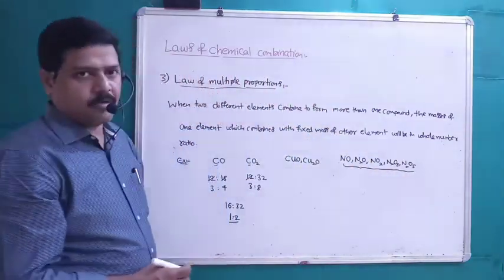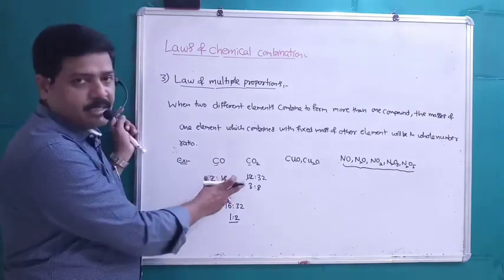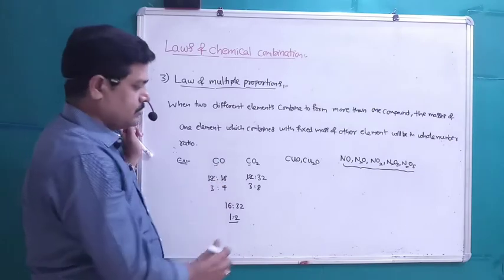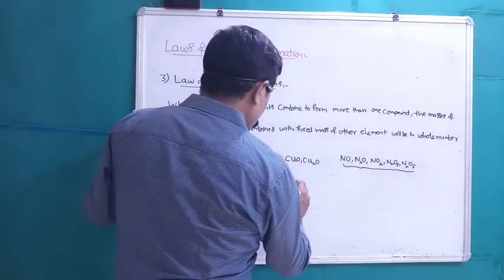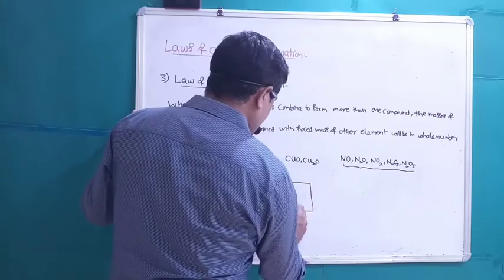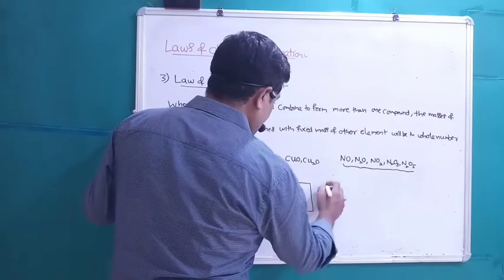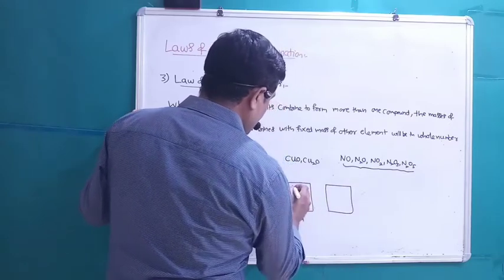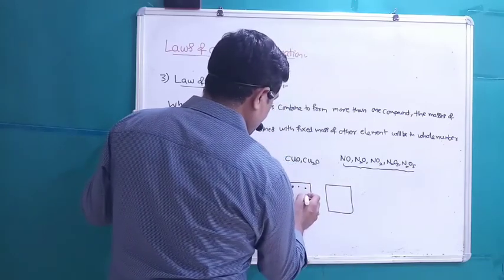So the set of compounds should contain the same elements in different ratios. For example, students, two samples of gases are given. Assume one is A, other is B.